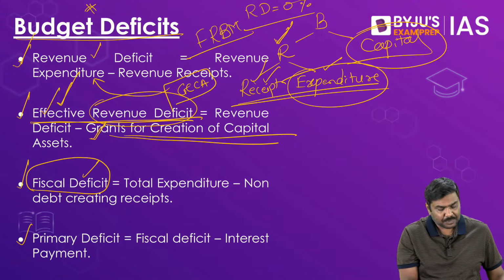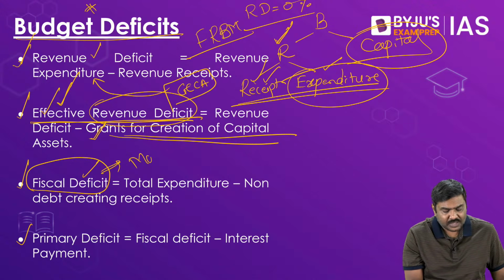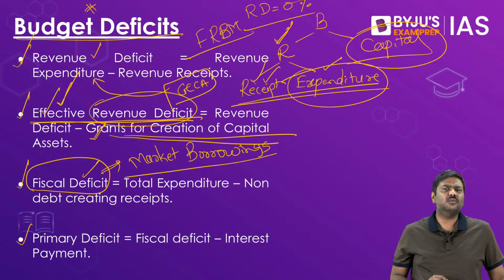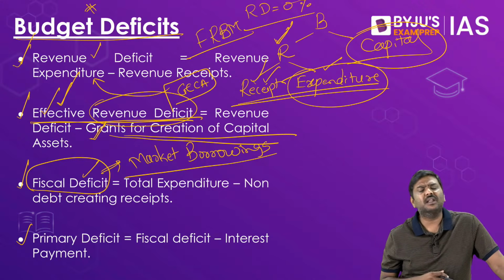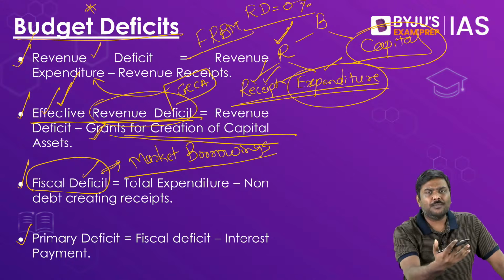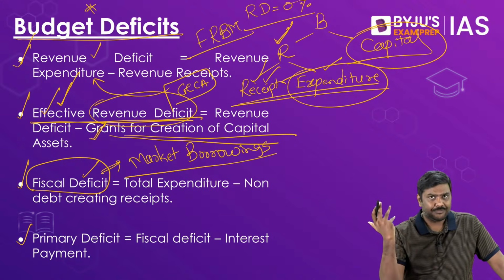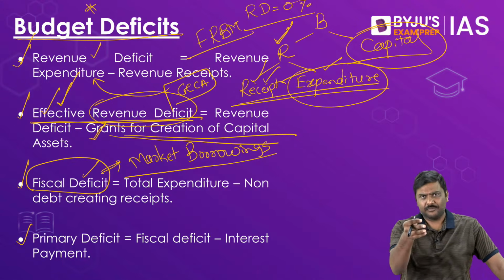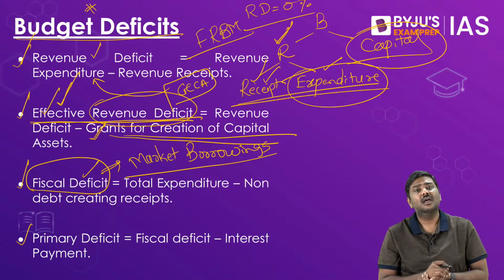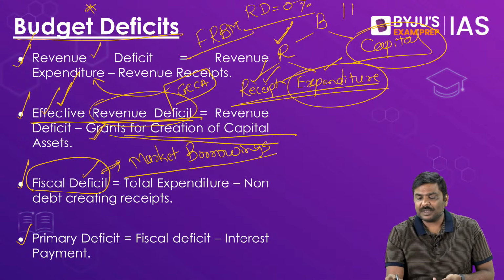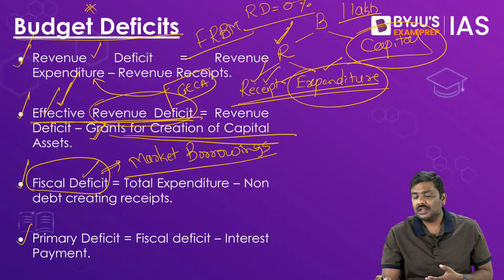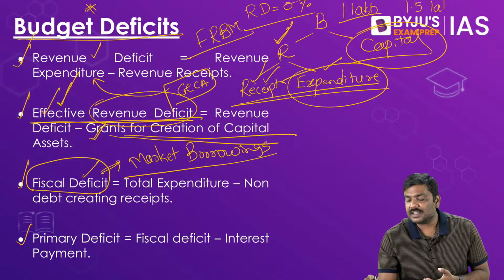Fiscal deficit basically represents market borrowings of the government. What do you mean by borrowings of the government? Very simple. Government has to spend more money compared to how much money they are earning. For example, just a hypothetical example. Imagine your income is 1 lakh rupees per month, but your expenditure is 1.5 lakh rupees a month.